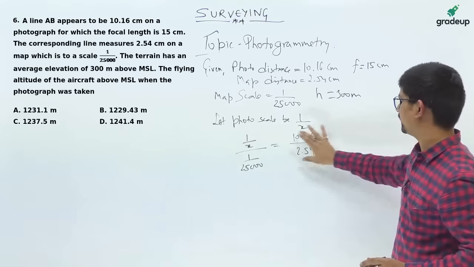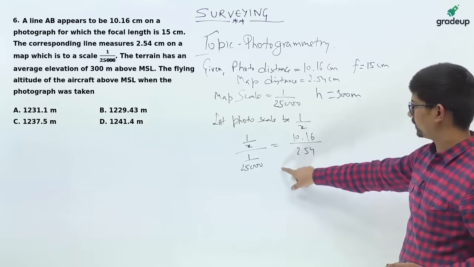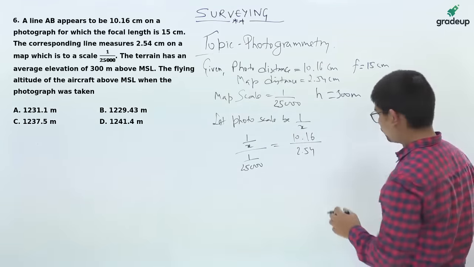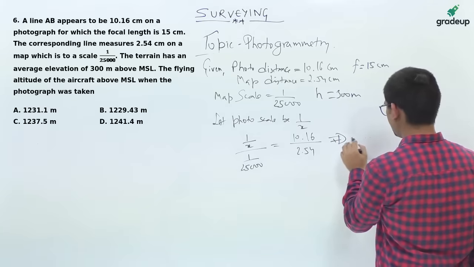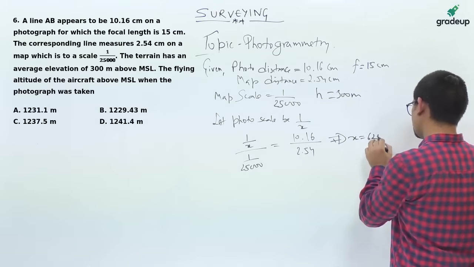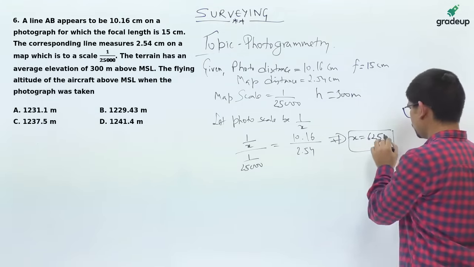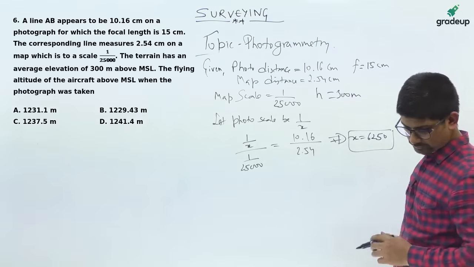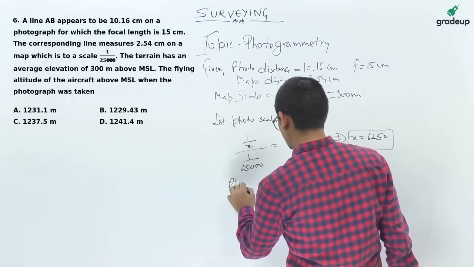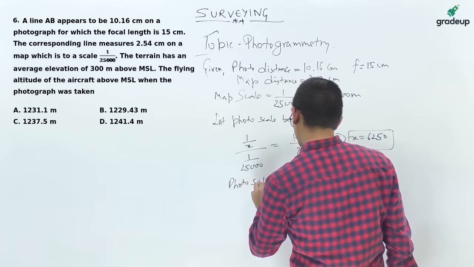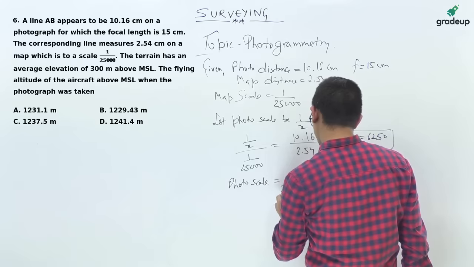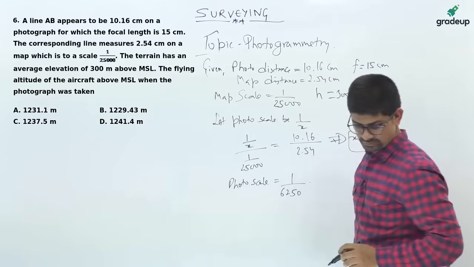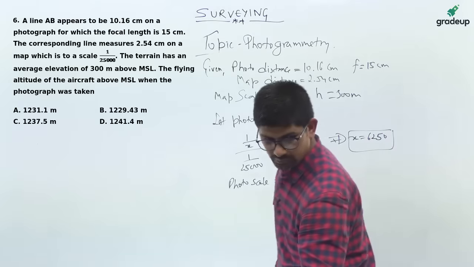So we have simply taken the scale on both sides. So these should be equal. Now from here, if you simplify, the value of x is 6250. So this implies the photo scale is 1 upon 6250.